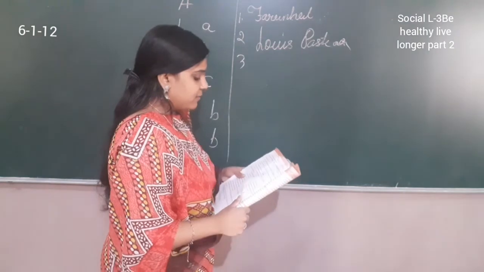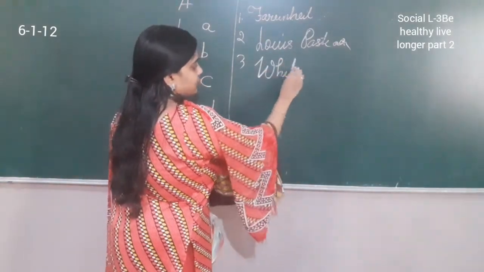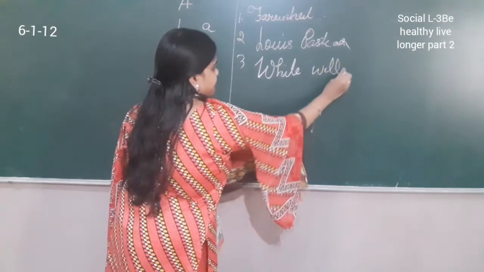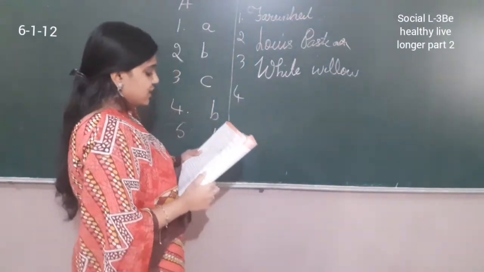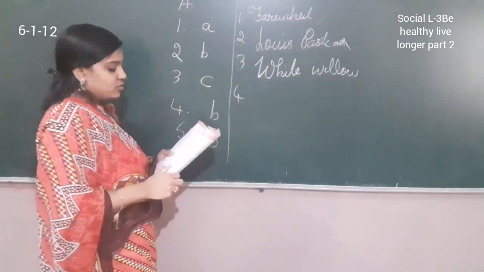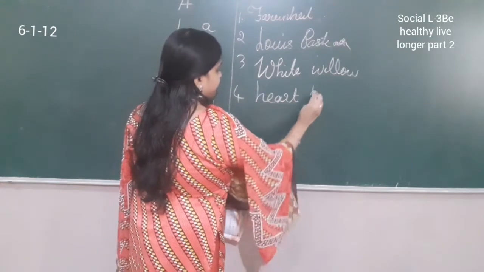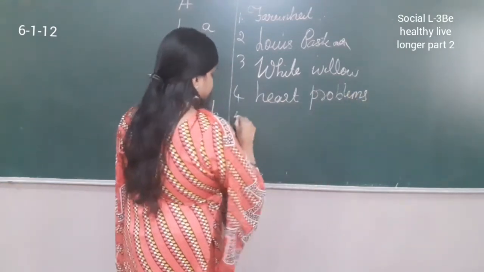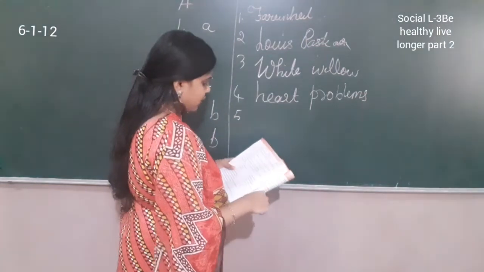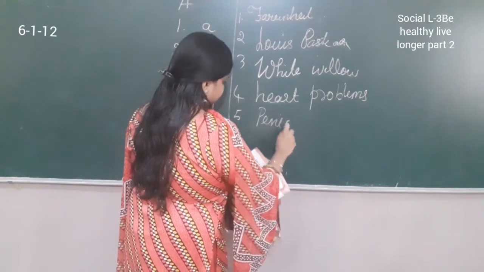Aspirin is extracted from the white willow tree. Digitalis is extracted from the foxglove and is used to treat heart problems. Penicillin is called a wonder drug.